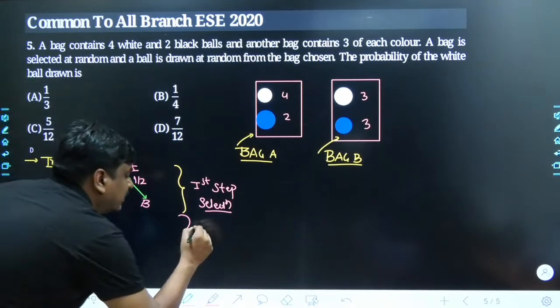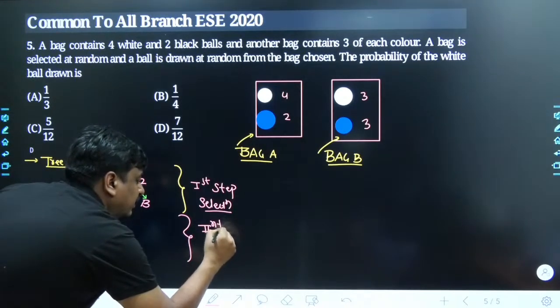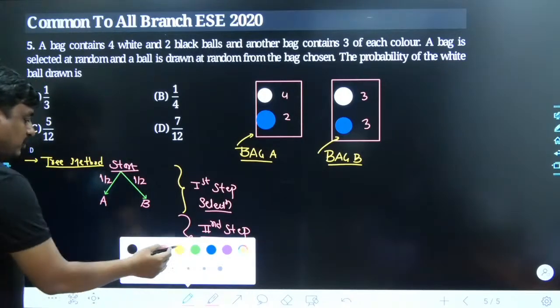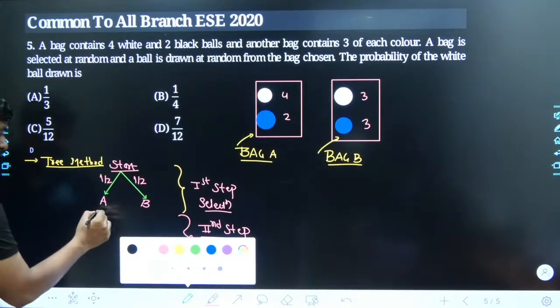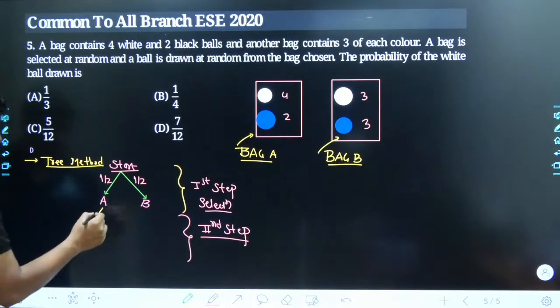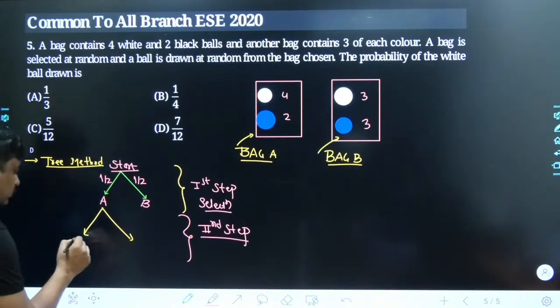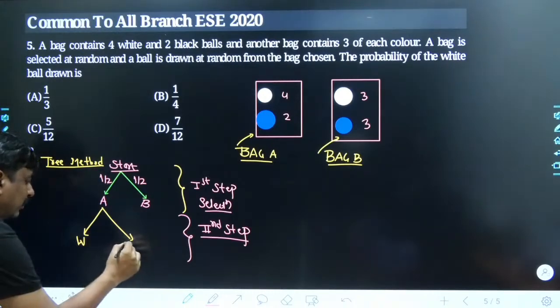So here starts the second step. See what is happening over here. Once you select A, you could have the two possibilities. Either you land up selecting a white ball, or you land up selecting a black ball.